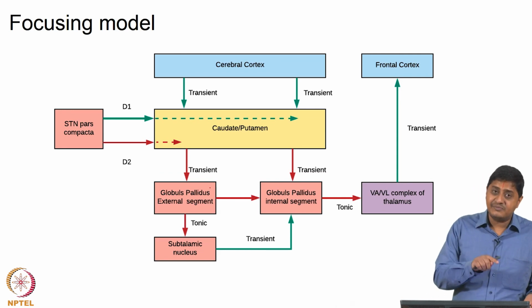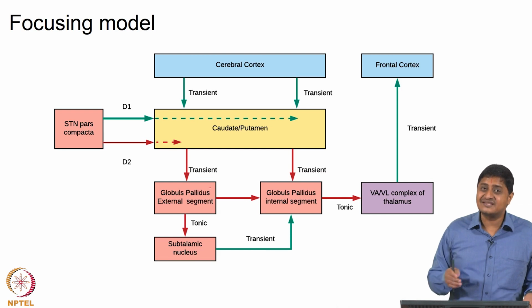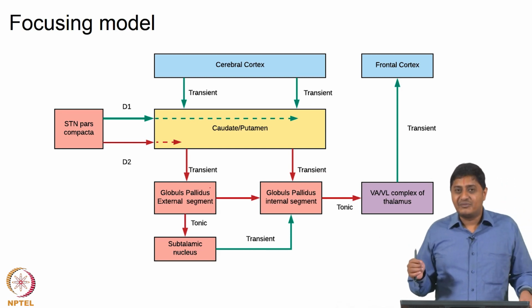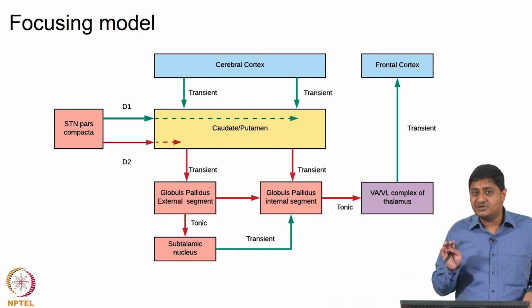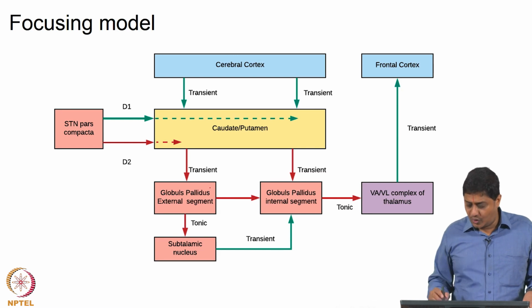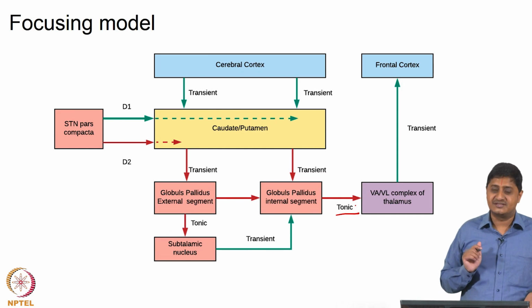The idea that the basal ganglia participates in selection or acts as a gate to release movement has come from the observation that the output nuclei of the basal ganglia continuously or tonically inhibit the thalamocortical neurons. This is something that we have discussed in the previous classes.